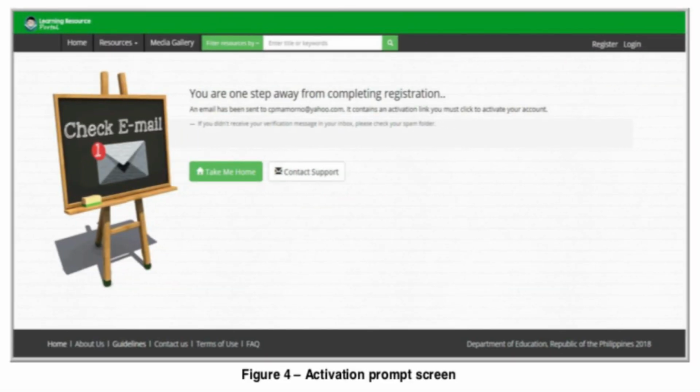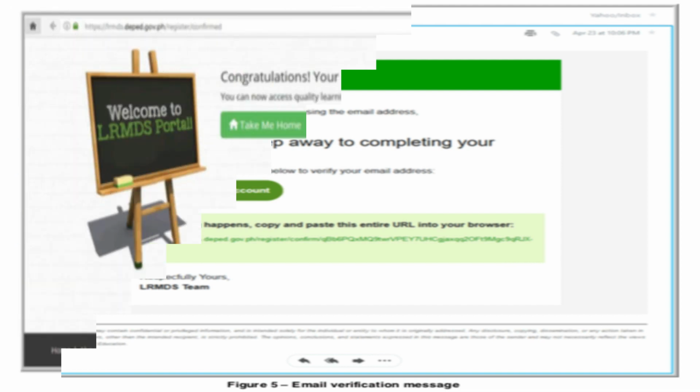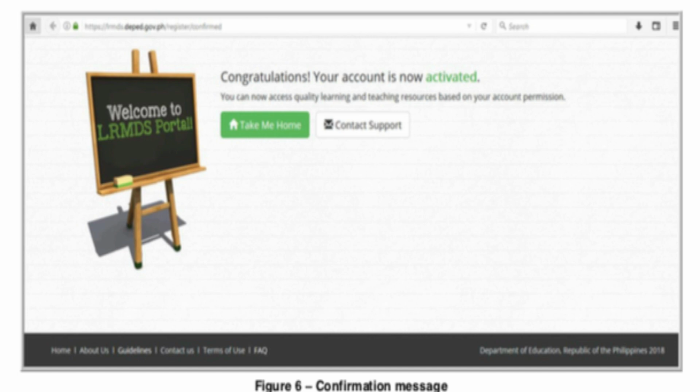Alright, so after you have filled out all the necessary details needed for the registration, a message prompt is displayed with instruction to activate your user account via a verification message that is sent to your registered email address. So once you see this, check your email and open the verification message. The email message sent by the system is displayed. Afterwards, click on the Activate Your Account button to verify your email address and complete the registration process. A confirmation again will be displayed.